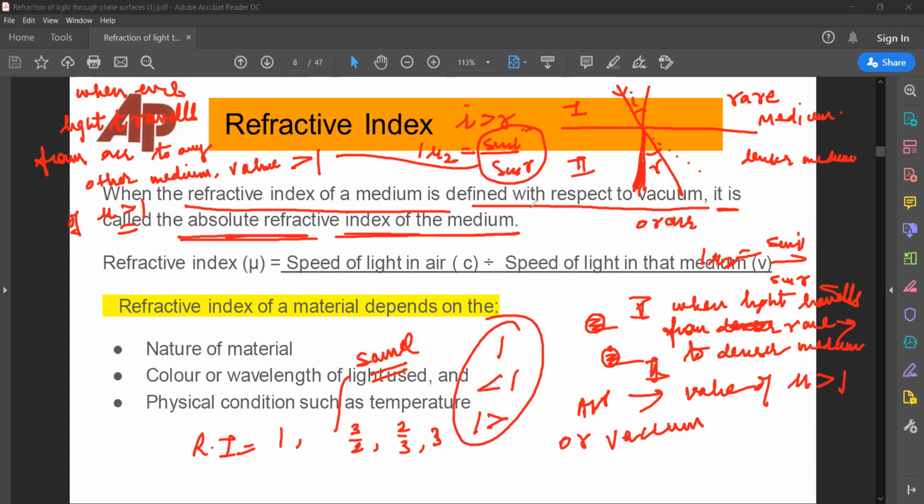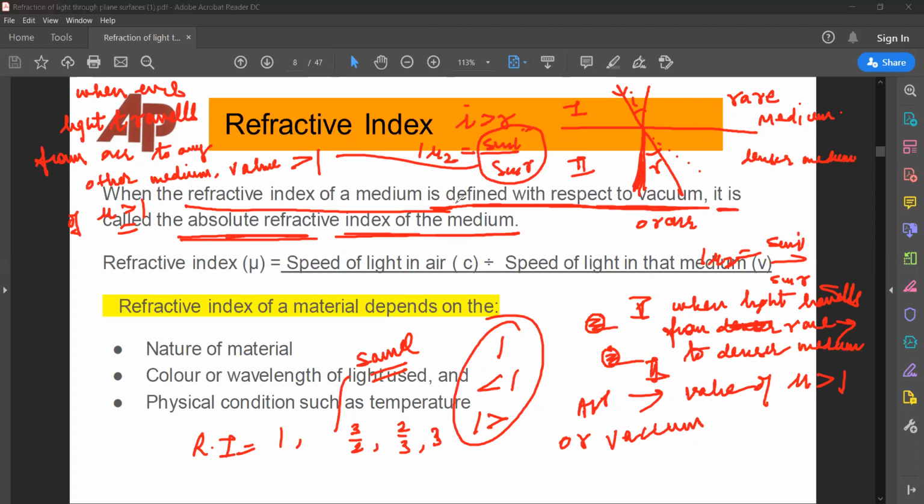Whenever the refractive index of a medium is calculated with respect to air or vacuum, we say that refractive index is known as absolute refractive index. When I say air, I mean vacuum. When I say vacuum, I mean air. Doesn't matter. The same thing.